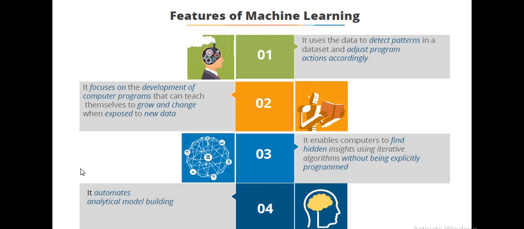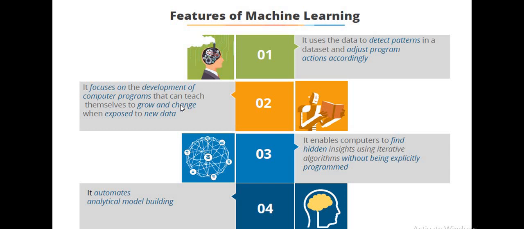So these are the features of machine learning. We discussed that it is used to detect patterns in the data set, and the program will be adjusted according to the data. It detects the patterns from the data in the data set and adjusts accordingly, based on the pattern. This is the first feature of machine learning. The second one is that it focuses on the development of computer programs that can teach themselves.